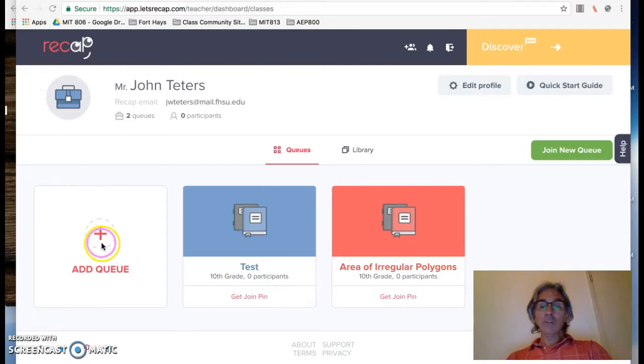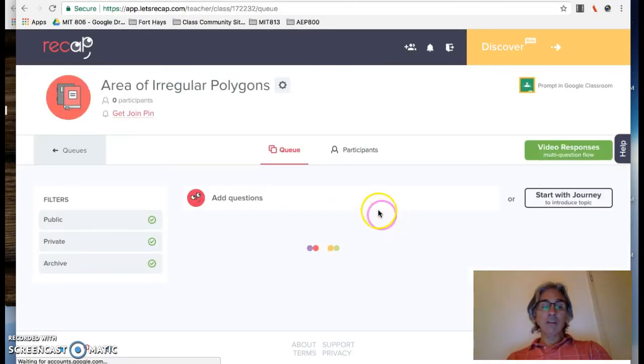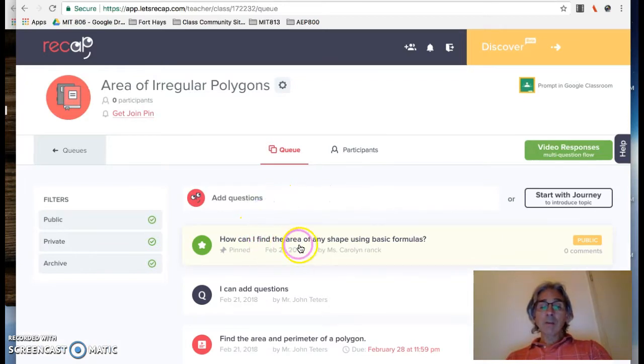So you can see once you're in the profile, you can add a queue, which allows you to post a question and to say what the topic is. I have a couple of things here that I've already posted. The area of an irregular polygon. So it allows you to do a sequence of questions that students can reply to.